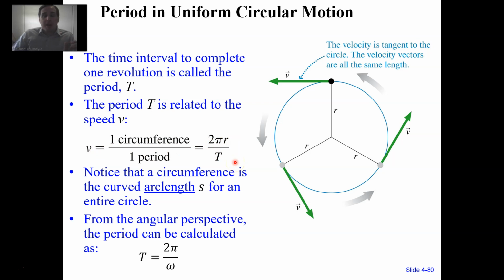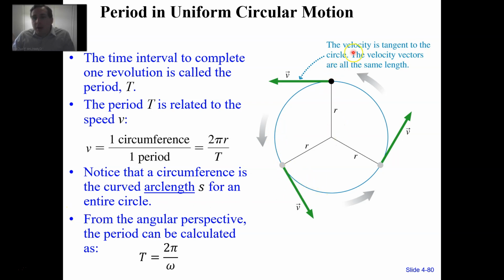So time is distance, that's curved distance because it's a circumference, divided by speed. And that seems entirely reasonable if you're along the tangent edge here. Okay? Notice that the circumference is a curved arc length S for an entire circle. So S could be some portion of this circle, but it's a curved arc length distance.